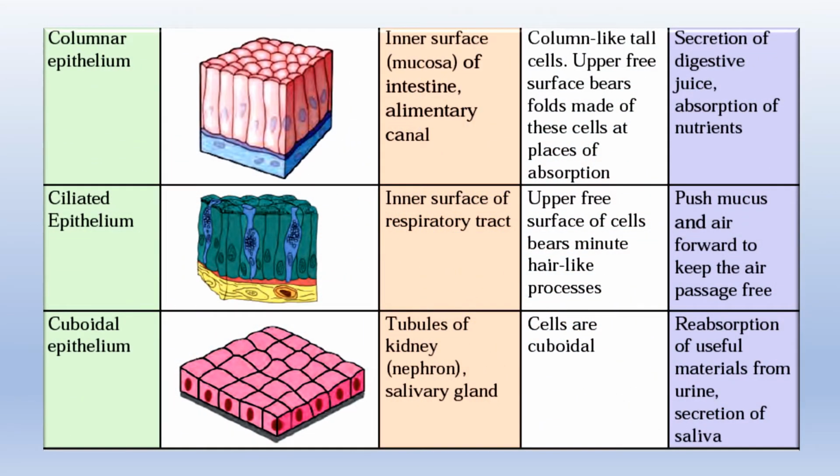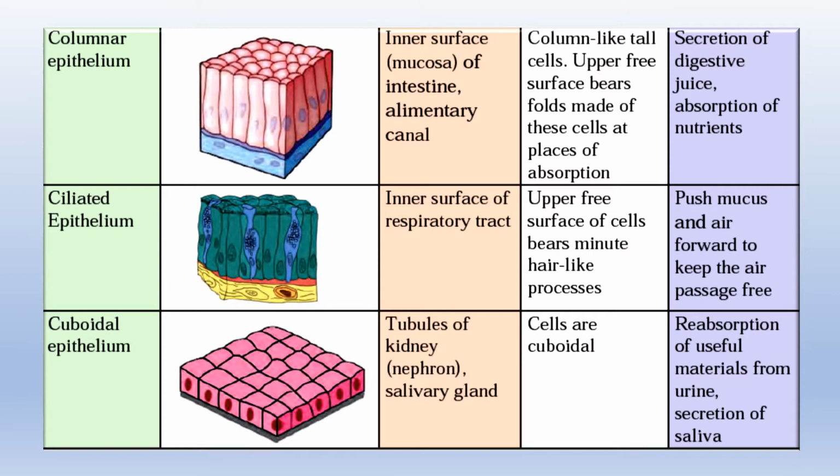The fourth kind of epithelial tissue is columnar epithelium. It is present in the inner surface of the intestine and the alimentary canal. They are column-like tall cells, and the upper free surface, that is the top, has folds made up of these cells wherever they want to absorb something. Hence, the function of this columnar epithelium is secretion of digestive juice and absorption of nutrients.